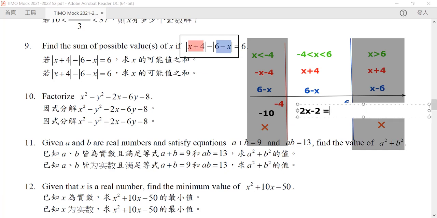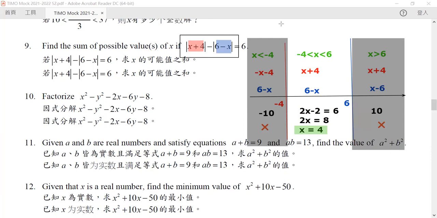But what will it be when it's equal to 6? It means that our 2x is equal to 8, or in other words, x is equal to 4. So there's only one value for which this expression will be equal to 6. This is when x is equal to 4. So our answer is exactly 4, because there's only one value. Okay. So now let's go on to question number 10.